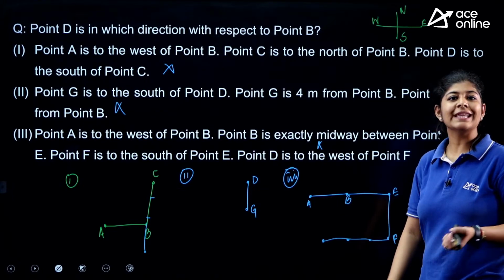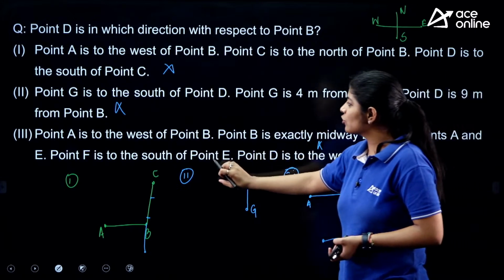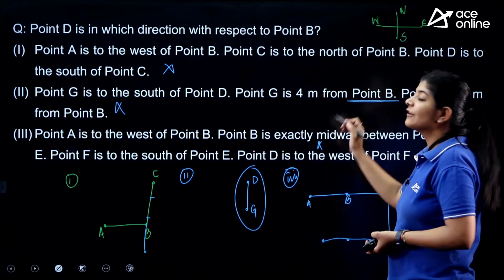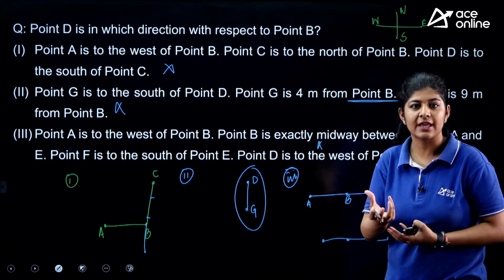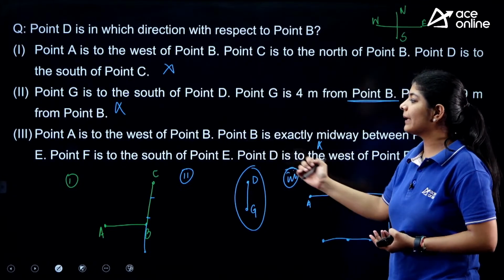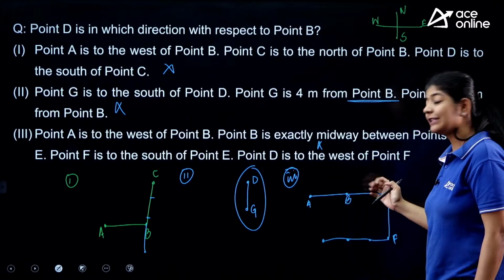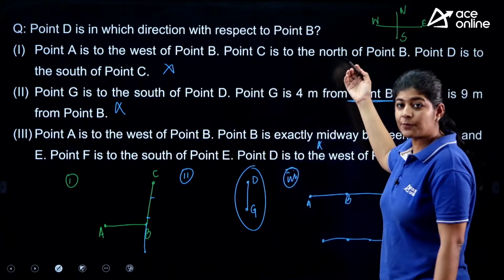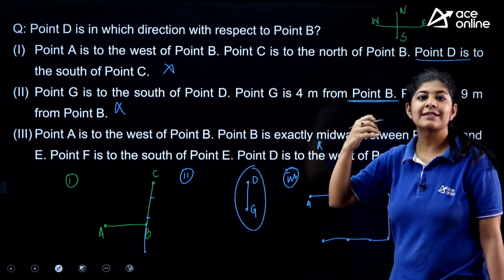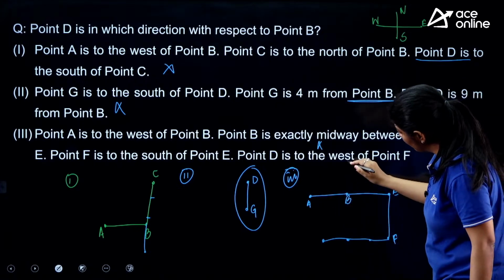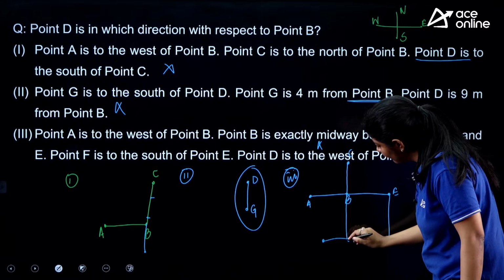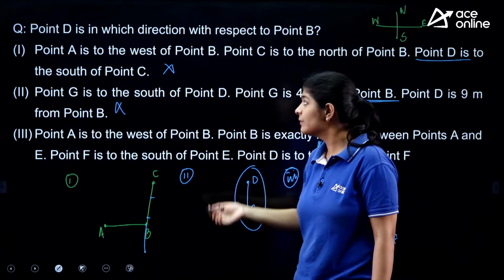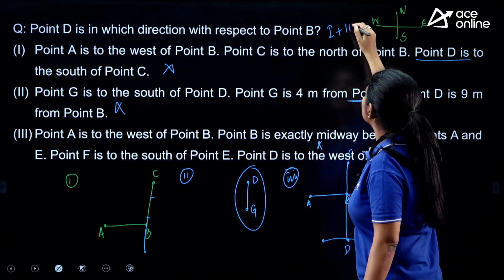But what if we combine any two statements together? We know that there is no point in combining any of the statements with the second one, because here we are not having sufficient data about in which direction these dimensions are given, right? So what we will do, we just simply combine first and third, right? If we combine it, the first point is saying that point D is to the south of point C. So somewhere we are having D over here, and with the help of this reference we can easily answer the question. So here we are combining first and third together.